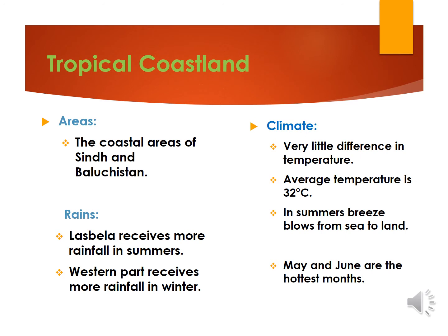My dear students, areas of tropical coastland include the coastal areas of Sindh and Baluchistan. Here, the coastal area of Lasbela receives more rainfall in summers. Western part of this climatic region receives more rainfall in winter. There is very little difference in temperature. Average temperature of this region is 32 degrees Celsius. In summers, breeze blows from sea to land. May and June are the hottest months of this climatic region.